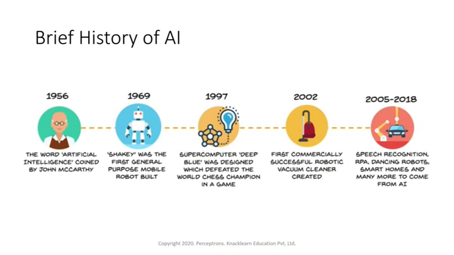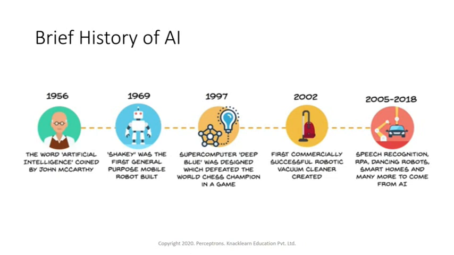After that, around 1997, there was something called Deep Blue, designed by IBM. It was a project under IBM, a supercomputer which could play chess. It was made to play against the world champions of chess, and Deep Blue was able to defeat those players.